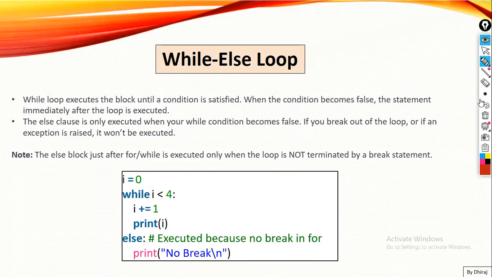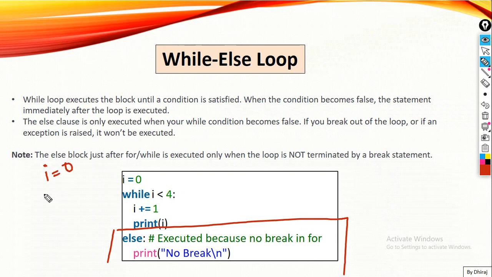See, in this program, the else part we're going to study now. So here, I is equal to 0. Now, while I is less than 4, is 0 less than 4? Yes, it is true. Now here, I is equal to I plus 1. So what is in I now?